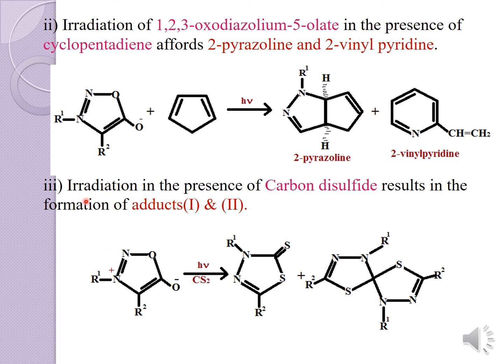Okay, and then in the next reaction we are taking the sydnone and treating it with CS2. Upon irradiation, again there are two products formed. One is like a sulfurization reaction. The addition of the sulfur will take place over here, leading to the two product formation. Two adducts will be formed when it is treated.